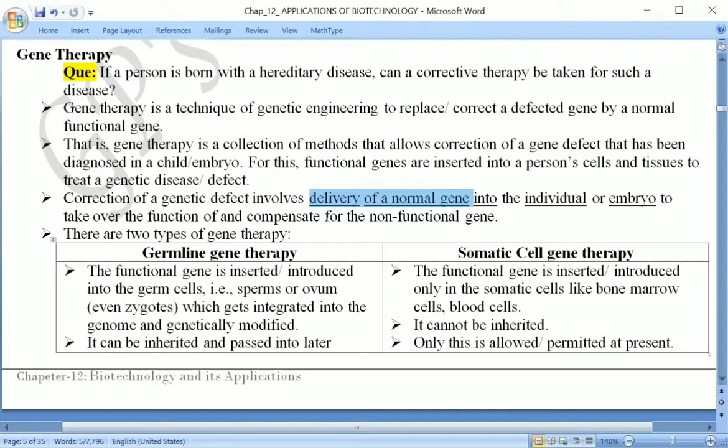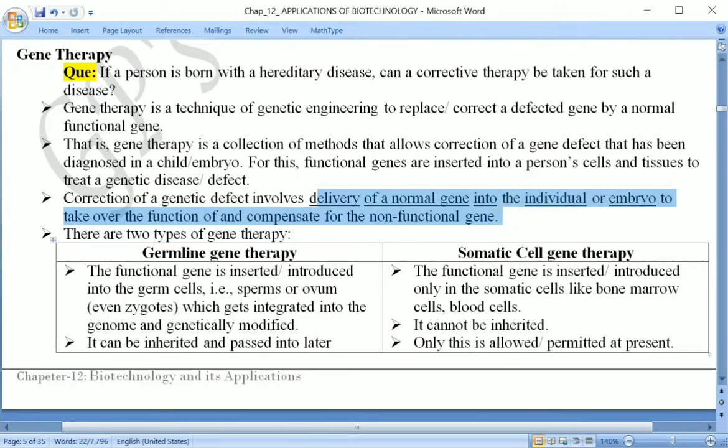Once again, it has to be delivery of a normal gene into an individual or embryo, either in the individual who is already born or in the embryo which is still developing, to take over the function of and compensate for the non-functional gene.